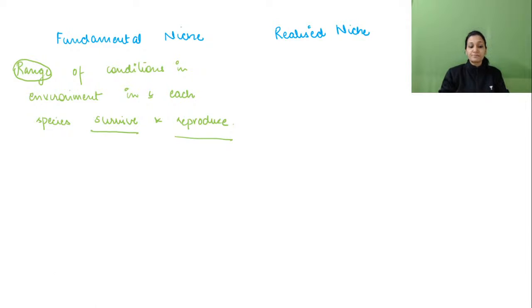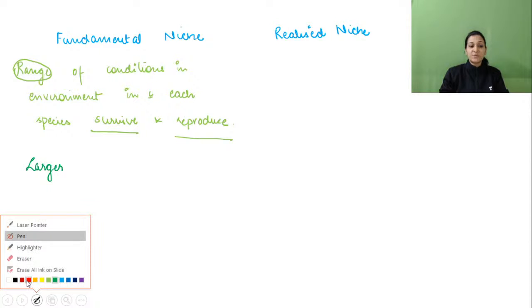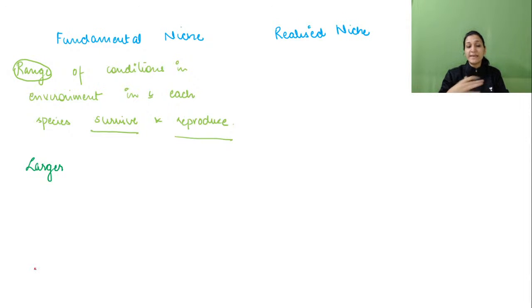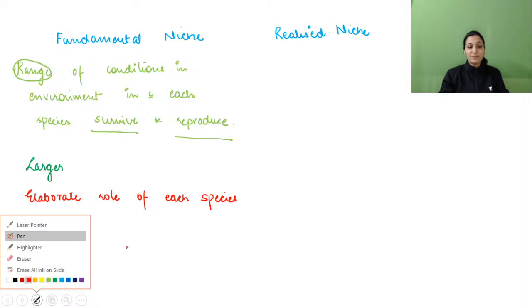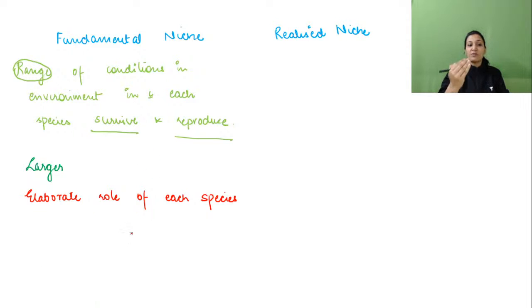After that, the fundamental niche is larger. It is larger because we are saying that it's a range, so it has to be larger. Then, elaborate roles of the species. Each species is going to play an elaborate role. Elaborate role of each species. A single species is going to have many roles. So these are some of the details of the fundamental niche.